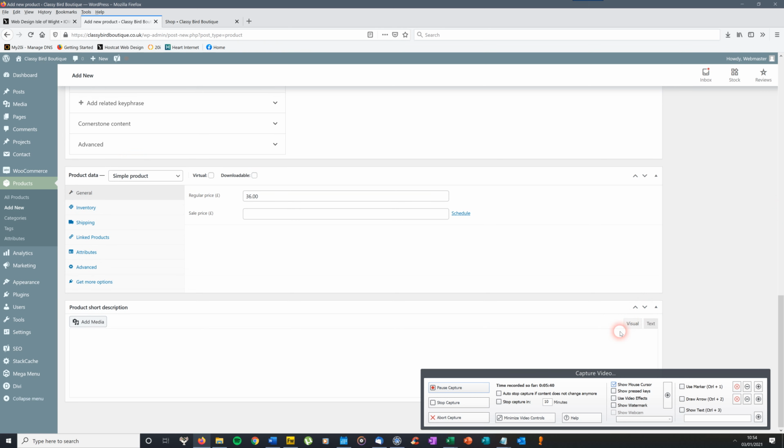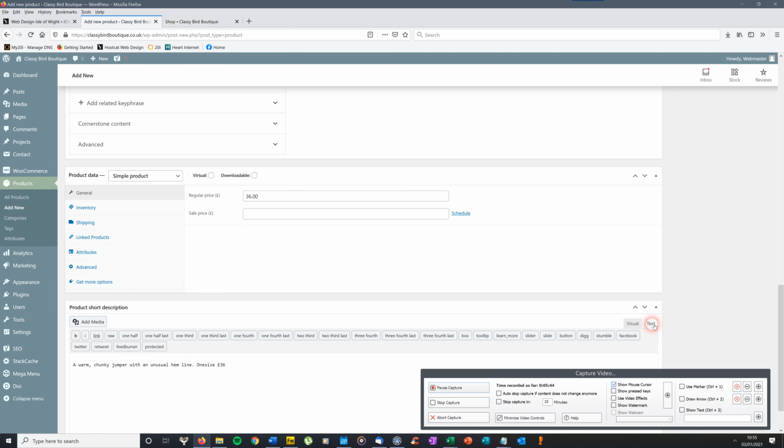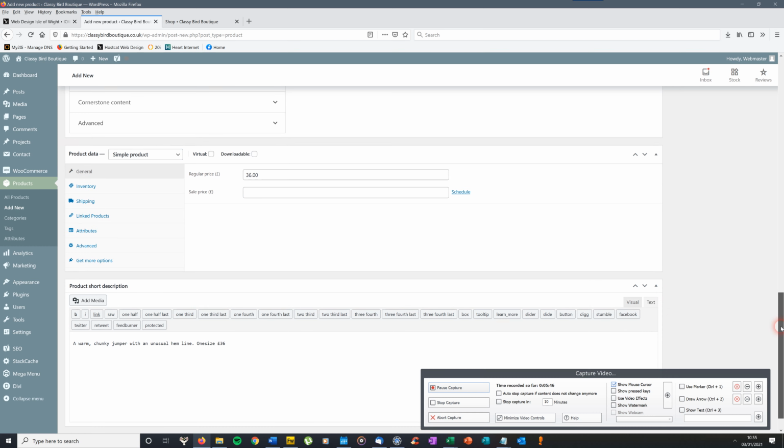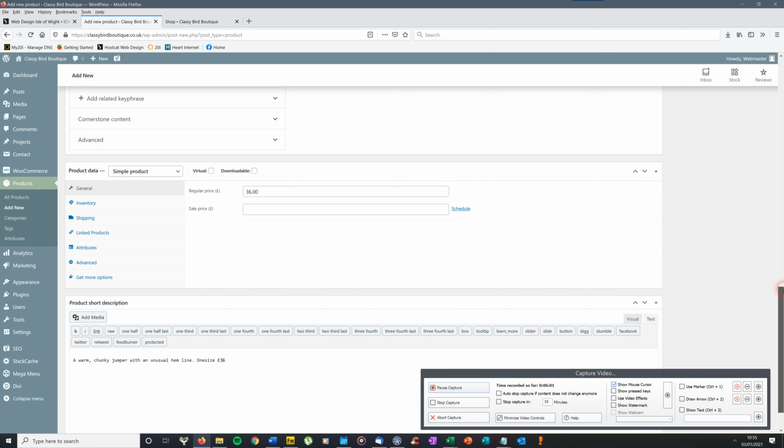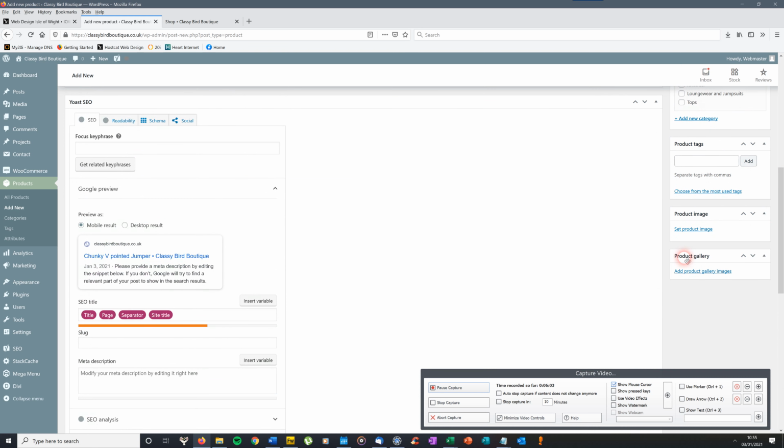Either visual or text. I always recommend using text because although it's supposed to be what you see is what you get, it isn't always, and you can actually find there's spaces and things that you hadn't intended to be there. So anyway, that's that part done, which is quite straightforward.